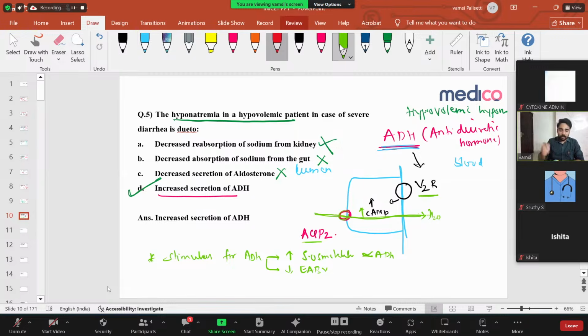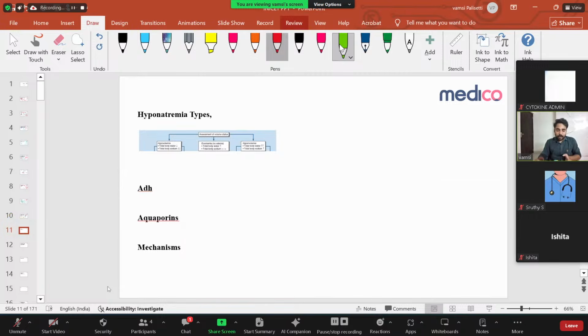Now, what are the stimuli for ADH we discussed? One is increased serum osmolality. Then there is decreased effective arterial blood volume. Now let us see what is going to happen. So let us say this is hyponatremia. Do you know the different types of hyponatremia?